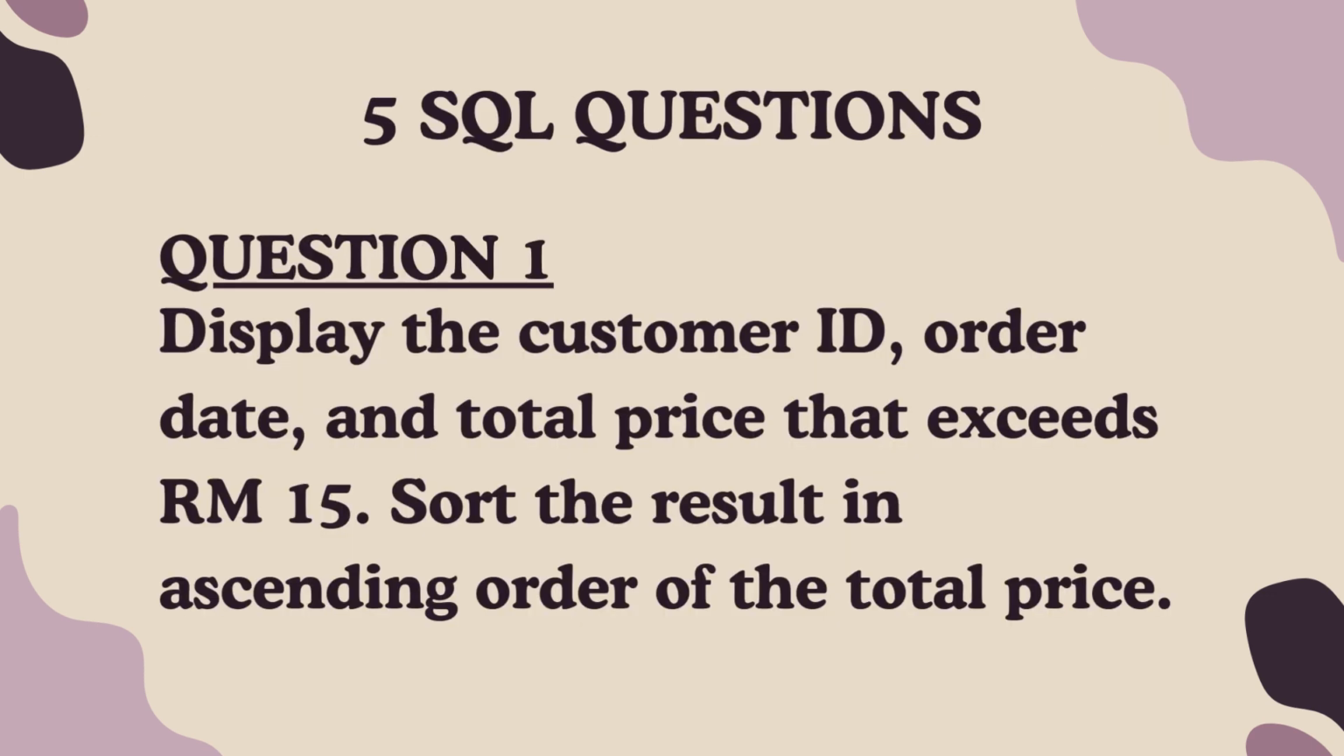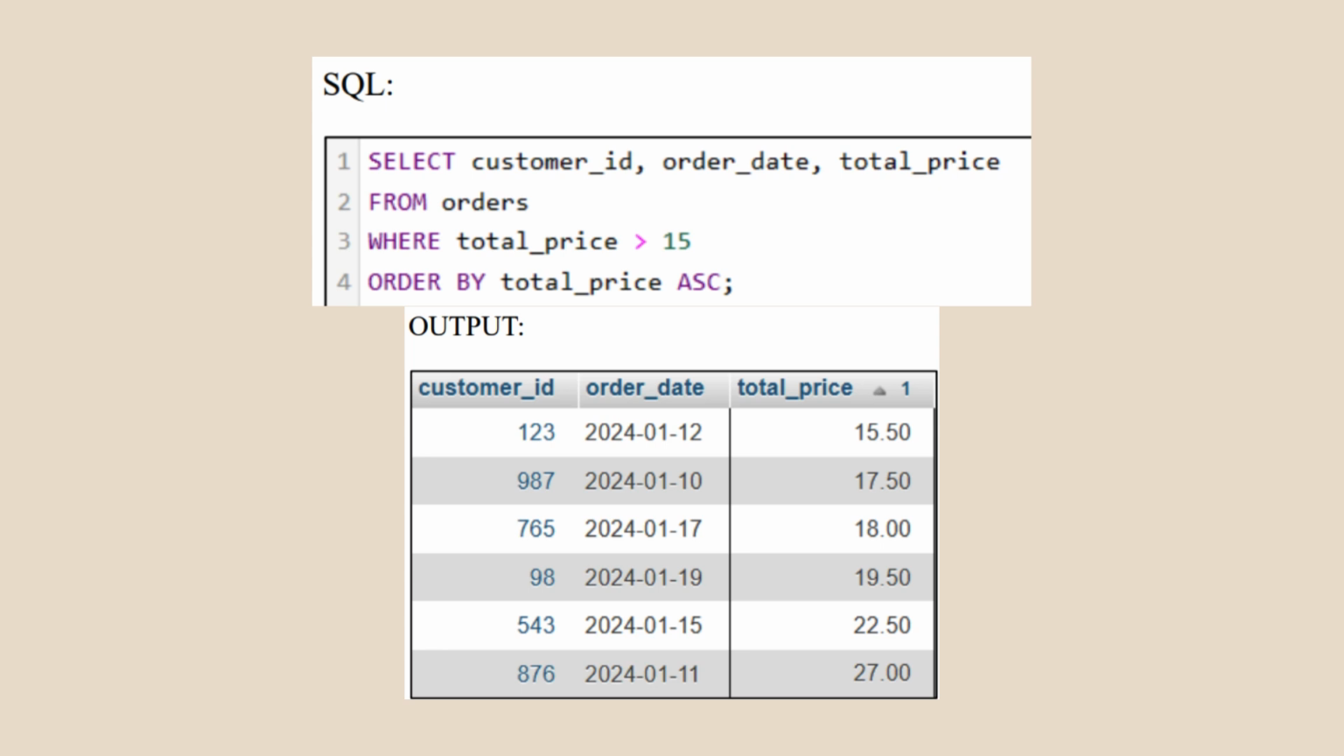For 5 SQL questions, question number 1, display the customer ID, order date, and total price that exceeds 15 ringgit. Sort the result in ascending order of the total price. First, select the customer ID, order date, and total price from orders entities, where the total price is more than 15 ringgit, and order it by total price ascendingly.